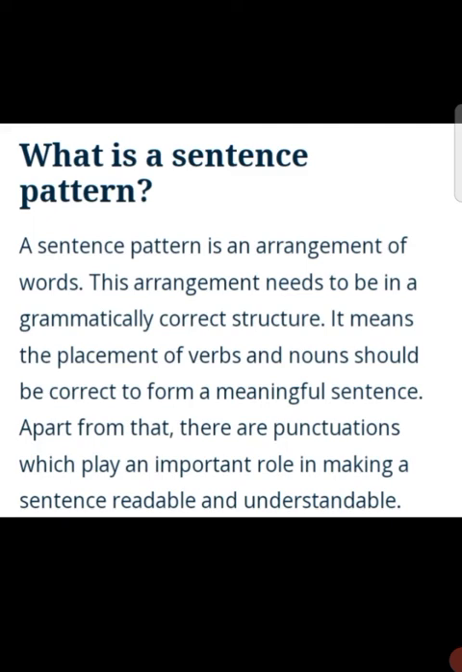In English, if you want to write a sentence, you have to use two important parts.